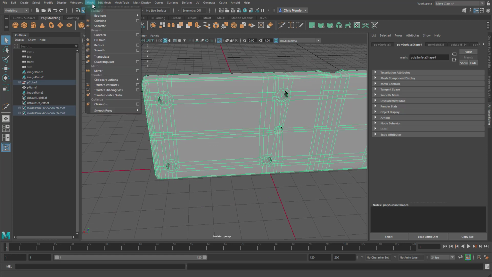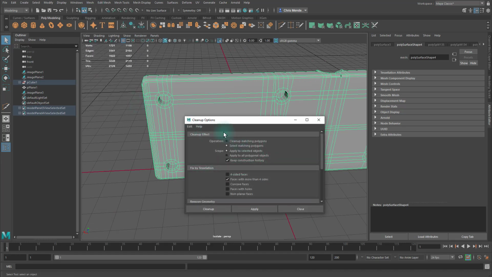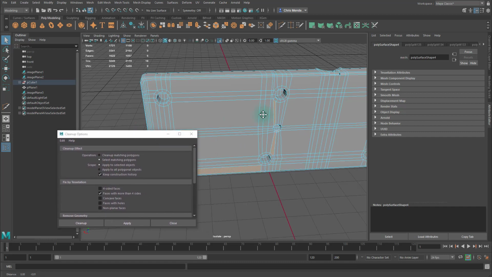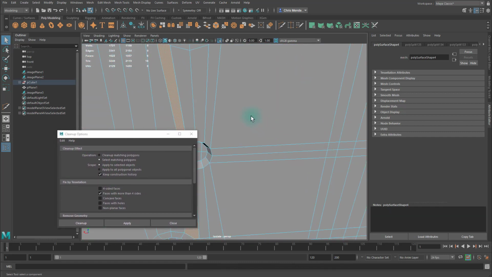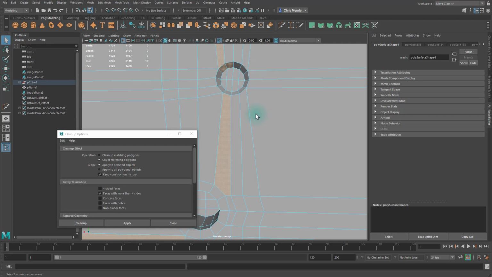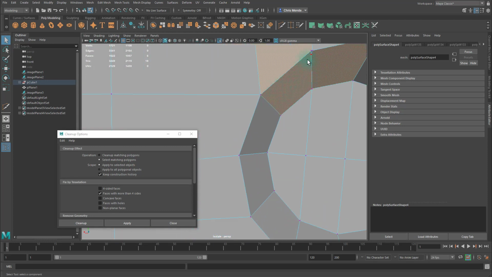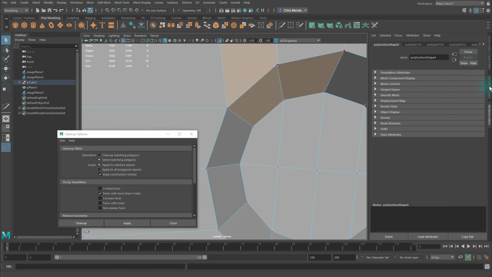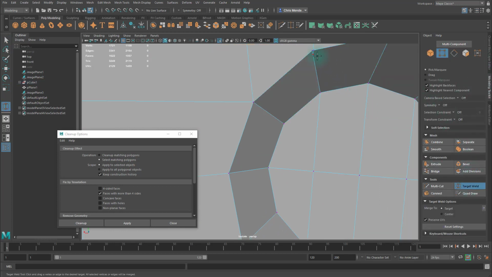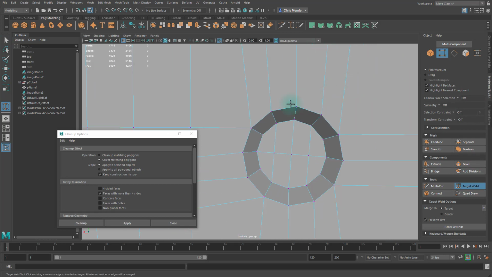I'm going to select this in object mode now and go to mesh, cleanup, make sure my options are correct, then hit apply, and now I see that there are a few ngons. So I'll start at the top and work my way down. I'm going to go to vertex mode and look, and the reason why there's an ngon here is because there are all these vertices. So let's go to my modeling toolkit, target weld, and I'm going to weld these vertices together, and that should fix that one.